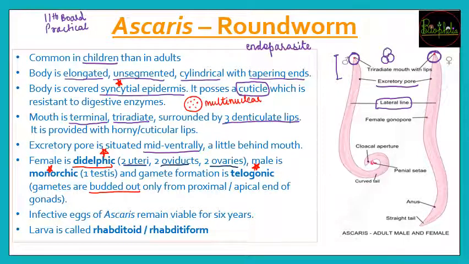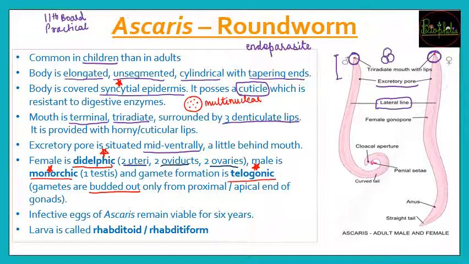Just like budding happens in Hydra, these gametes are going to bud out either from the proximal or the apical end of the gonads. So these are the three terms, diadelphic, monorchic and telogonic, which are going to help you show that you have deep knowledge about this subject.